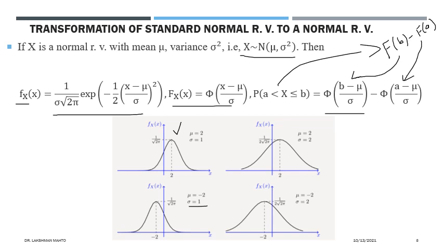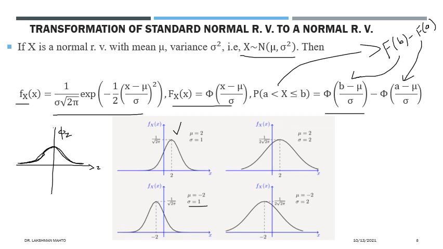If you try to see, all of these have been translated from what we call a standard normal random variable. All translation has been done in the proper way. So this one was the standard normal random variable with mean 0 and variance 1, and here we can denote it by z and phi of z. It is symmetric about 0.